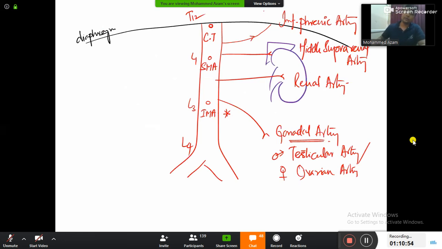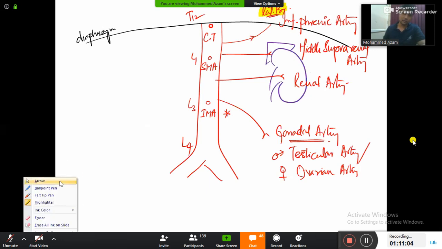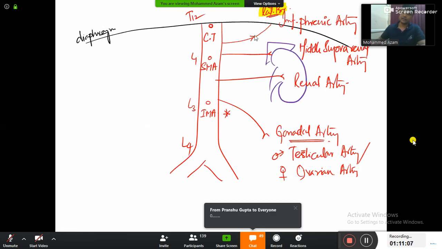And all these 4 branches that we have written here, which branches are these, guys? Lateral branches of the abdominal aorta. So I repeat again, there are totally 4 lateral branches. Number 1, inferior phrenic artery to the diaphragm, middle suprarenal artery to the suprarenal gland, renal artery to the kidney, and then gonadal artery to the gonads, the testicular artery and the ovarian artery.